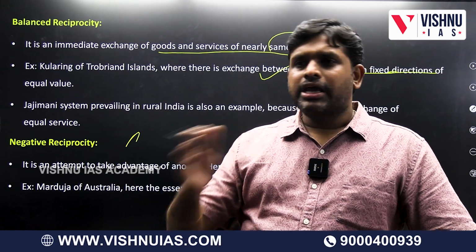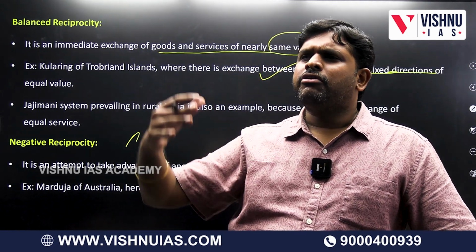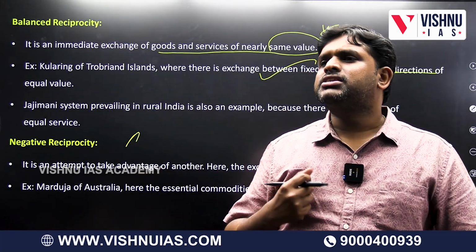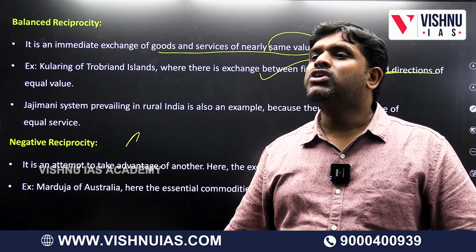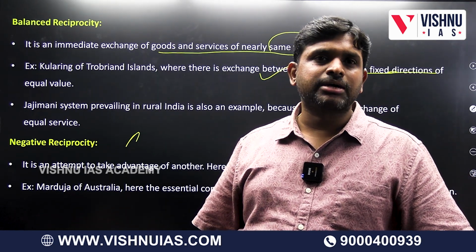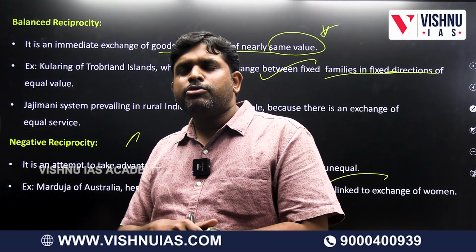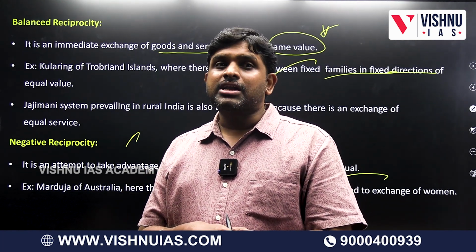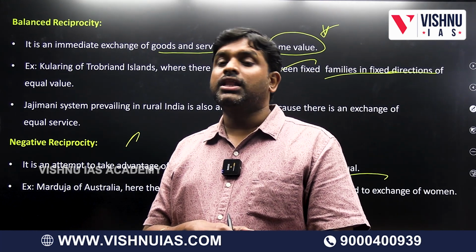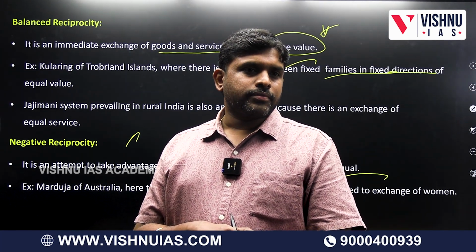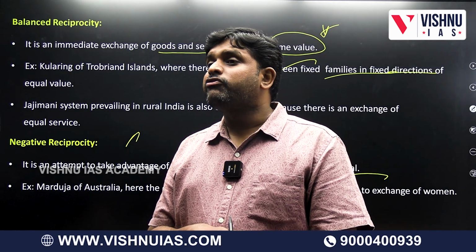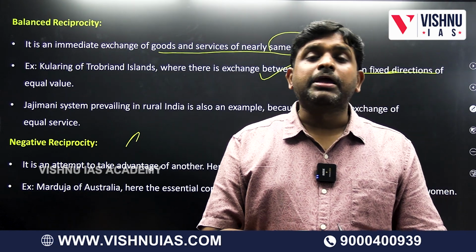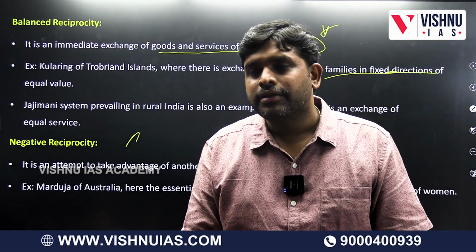Australia. They come from the Darwin Desert at a frequency of once in 10 days, once in 20 days, to take some water, some food, etc. Nearby, the Arunta tribal community is present, living in the forest. When the Marduja come to the edges of the forest, the Arunta will not allow them to enter, because they say this is our area. Then the Marduja ask for water and food, and in return, the Arunta ask for Marduja women.